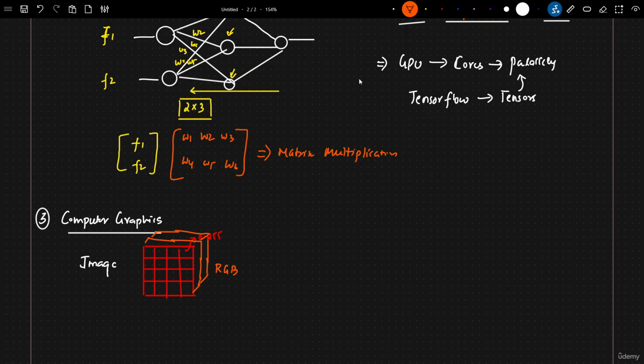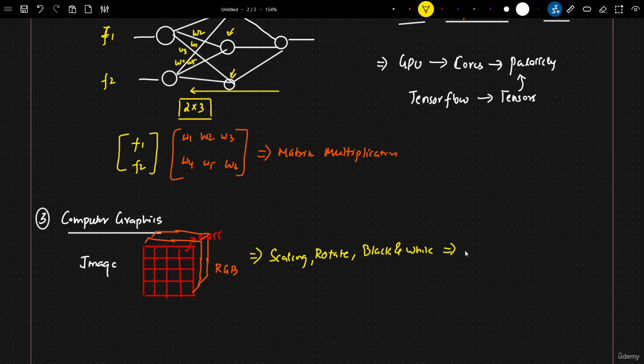Let's say I want to perform some important operations on this particular image. What kind of operations? Let's say I want to scale it, I want to rotate the image, I want to change this image into black and white. In all these things, we can perform some operation.